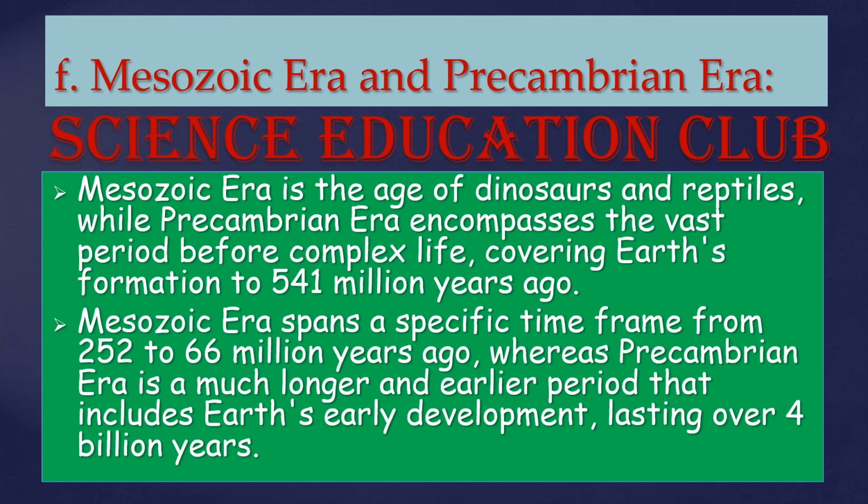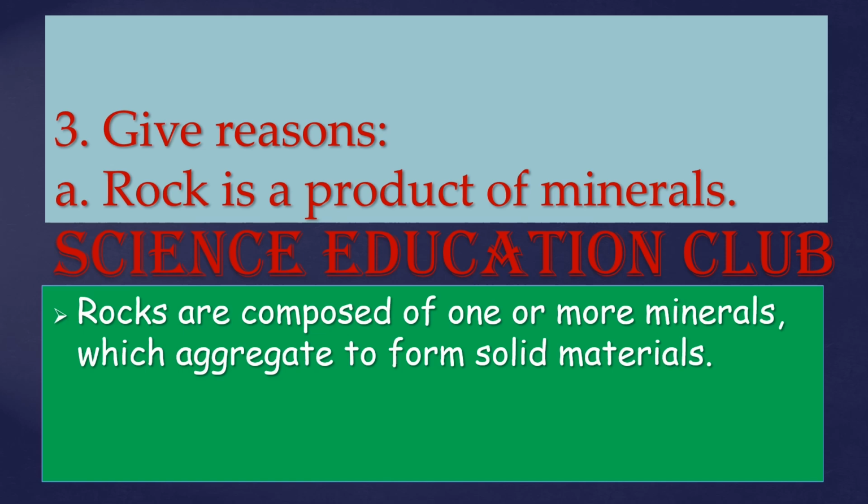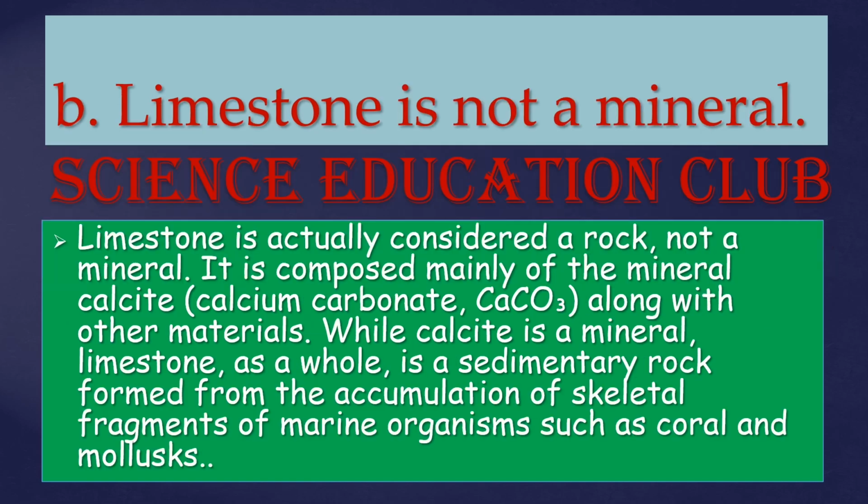Give reasons. Rock is a product of minerals. Rocks are composed of one or more minerals which aggregate to form solid materials. Limestone is not a mineral. Limestone is actually considered a rock, not a mineral. It is composed mainly of mineral calcite along with other materials. While calcite is a mineral, limestone as a whole is a sedimentary rock formed from the accumulation of skeletal fragments of marine organisms such as coral and mollusks.